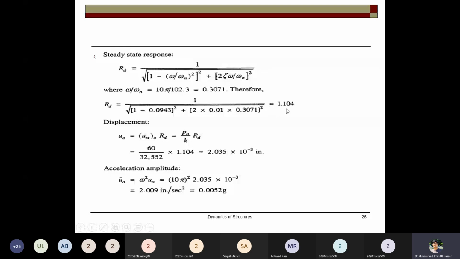Now the displacement, which is denoted by U in the previous example. So here U naught: multiply UST by the displacement response factor, and you get the value of the peak displacement. For the acceleration amplitude, we can determine the acceleration by multiplying U naught by omega square.